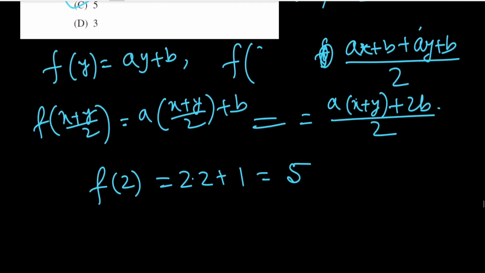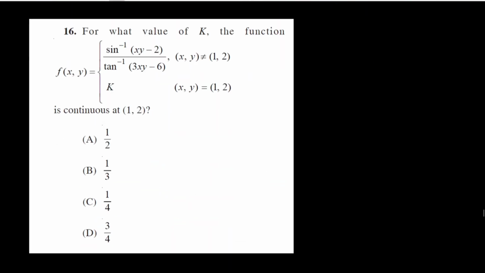Question number 15. Now we go to the next question, question number 16. For what value of k is the function f(x,y) equal to sin inverse of (x plus xy minus 2) by tan inverse of (3xy minus 6) for (x,y) not equal to (1,2), and k for (x,y) equal to (1,2), continuous at (1,2)? So to prove the continuity of this two variable function, take y fixed. So keeping y fixed,